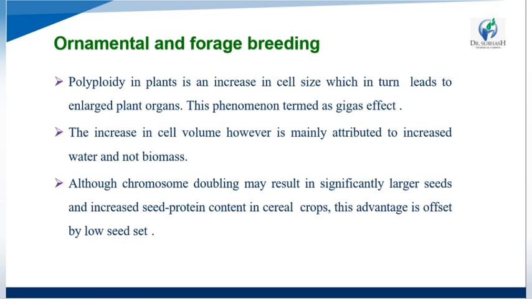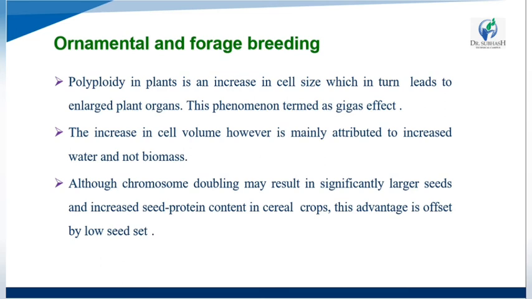Polyploidy in plants increases the cell size, which in turn leads to enlarged plant organs. This phenomenon is known as the Gigas effect.